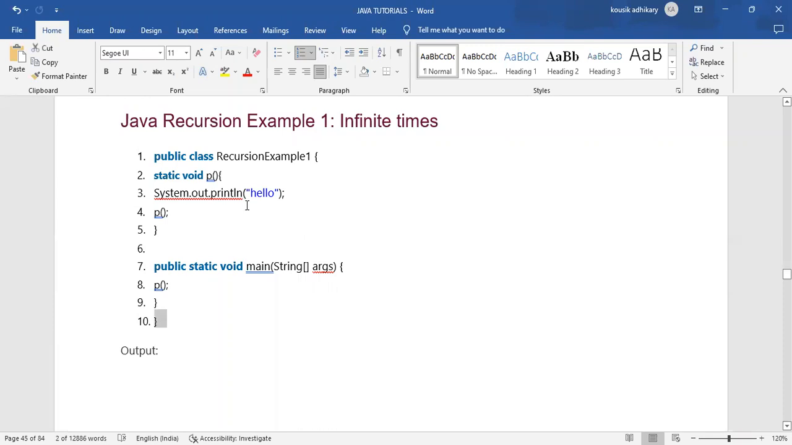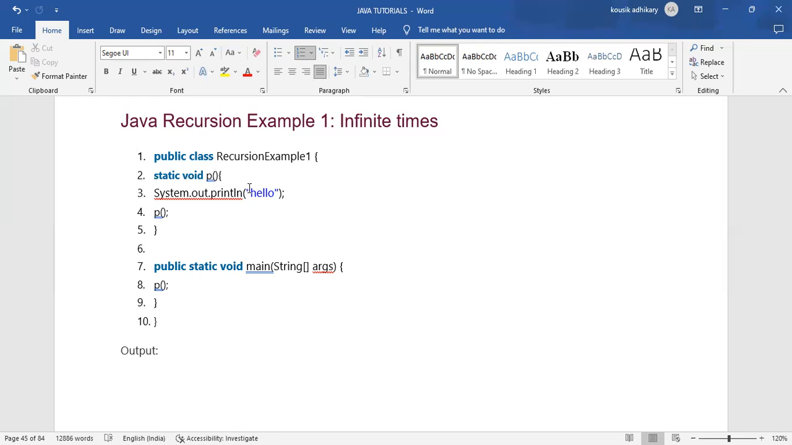And how to create a recursive method? That is static, the return type is void, and the name of the method I have given here is p. And then the parentheses. This is the open and closing syntax for identifying a method.